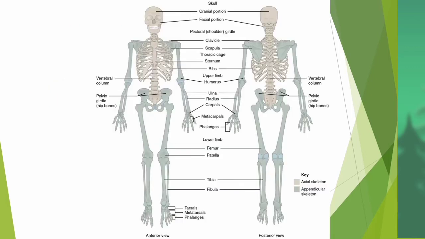Let us see the diagram of the skeletal system.